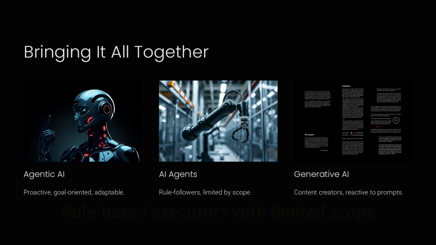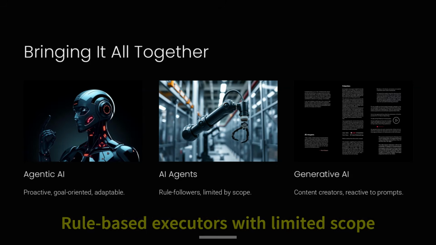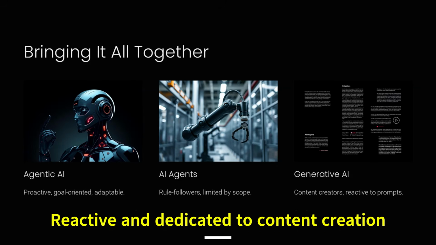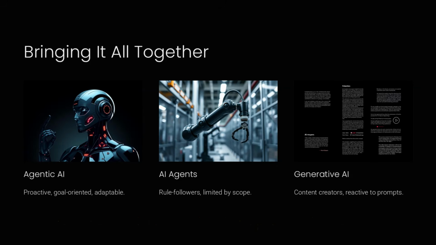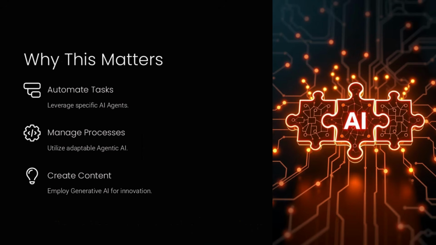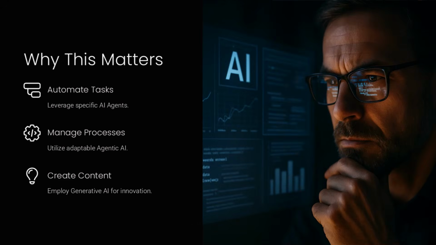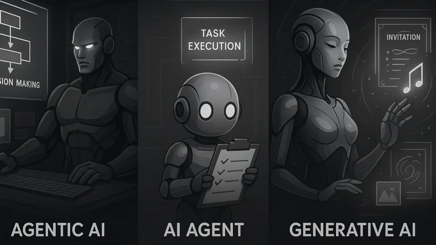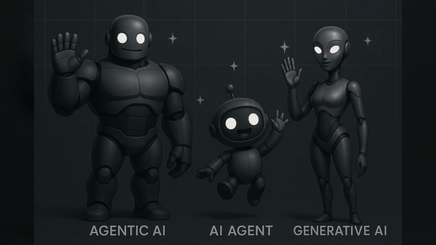AI agents are rule-based executors with limited scope. Generative AI is reactive and dedicated to content creation. Understanding these distinctions helps you choose the right AI approach for your needs, whether you want automated decision-making, task execution, or creative content generation. That brings us to the end of this video.